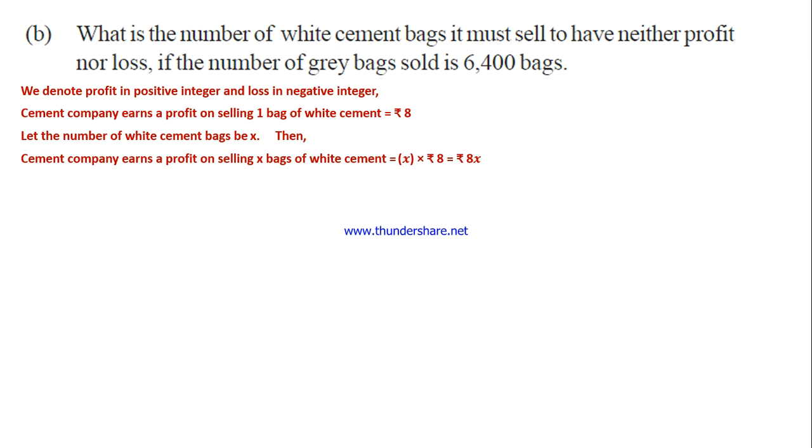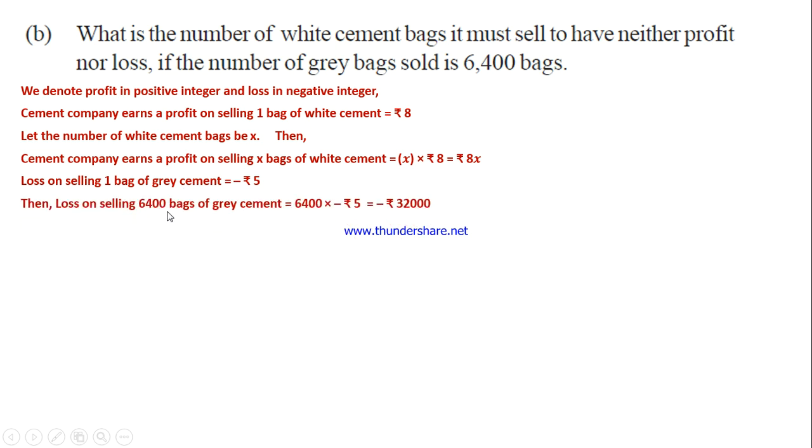Then they have given the number of grey bags in the question. The loss on selling one bag of grey cement is minus 5 rupees, we know. Then the loss on selling 6,400 bags of grey cement: by selling one bag of grey cement, they are losing 5 rupees, that is minus 5. So how many bags are being sold here? 6,400 bags. So 6,400 multiplied by minus 5 is minus 32,000.